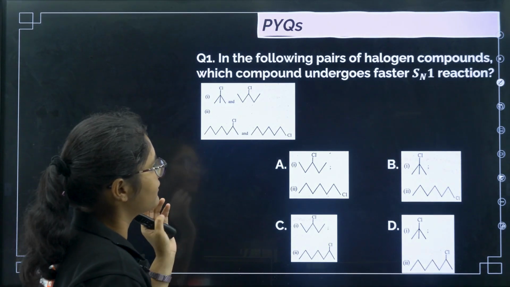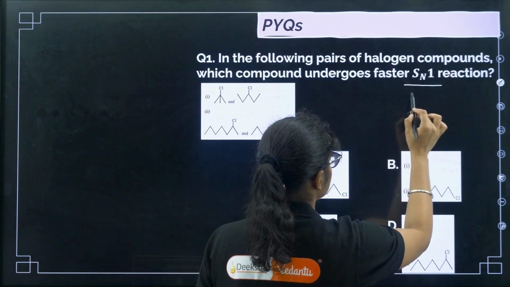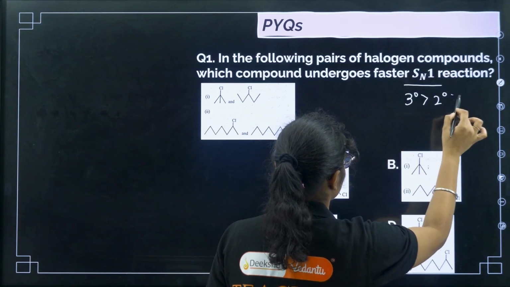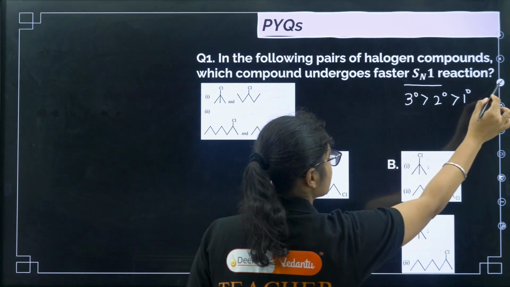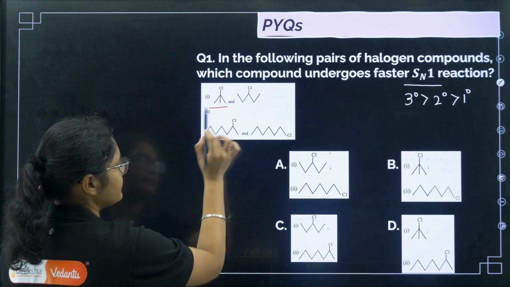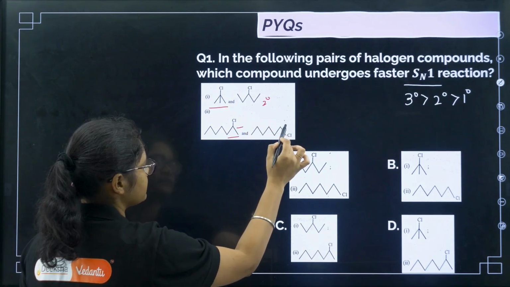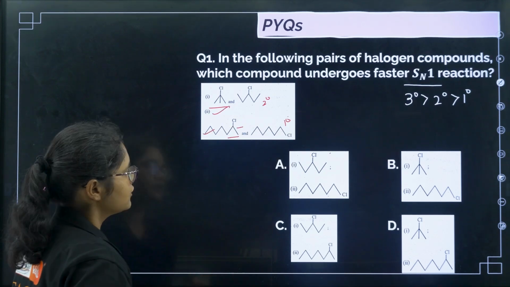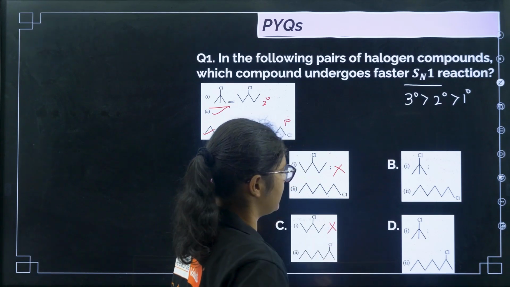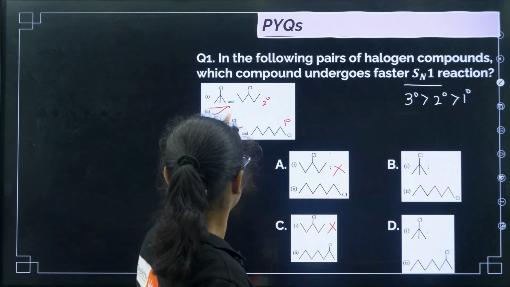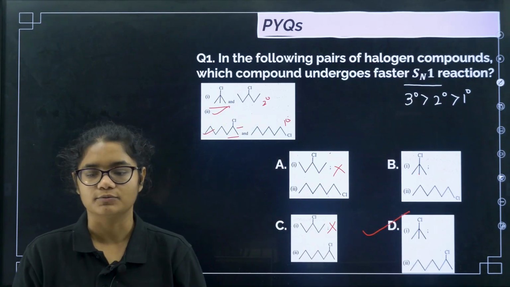In the following pairs of halogen compounds, which compound undergoes faster SN1 reaction? So SN1 order, remember, 3 degree, 2 degree and 1 degree. Okay, so the first one, out of these two, this is a 3 degree, and here this is a 2 degree. Right, so this is 2 degree here and this is 1 degree here. So first we can eliminate this option. Now here this is correct, but this second option is wrong. Here both are correct. So the correct answer for this question will be option number D.